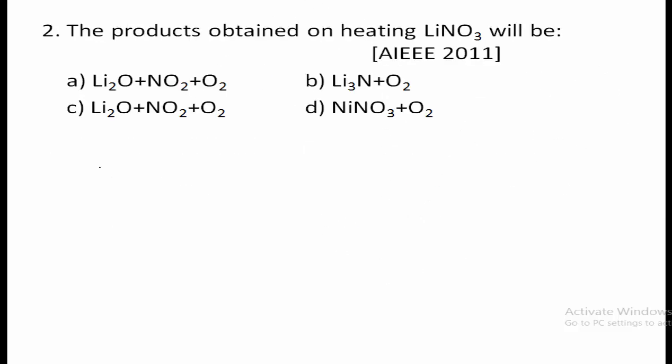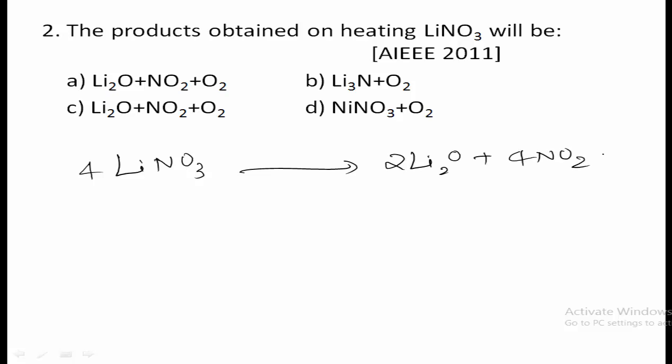Then second one, the products obtained on heating lithium nitrate will be. So when lithium nitrate is heated, it will undergo decomposition reaction and thus it will form lithium oxide along with nitrogen dioxide by giving oxygen. So these are the products that are obtained on heating lithium nitrate. So which option is right here? The products obtained are lithium oxide, nitrogen dioxide, oxygen. Therefore option A is the correct answer.